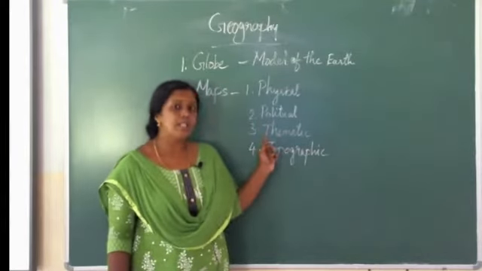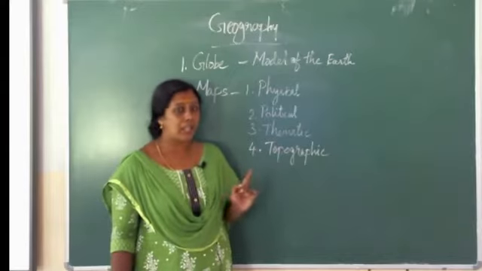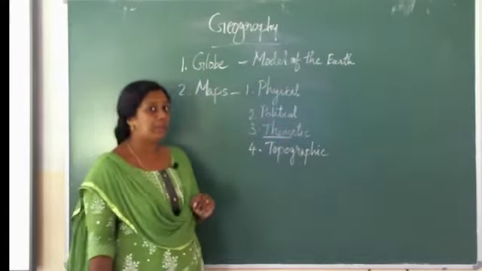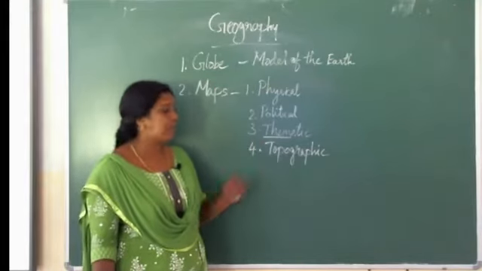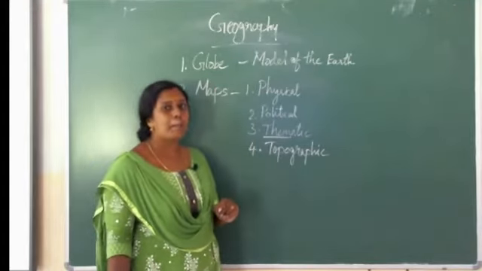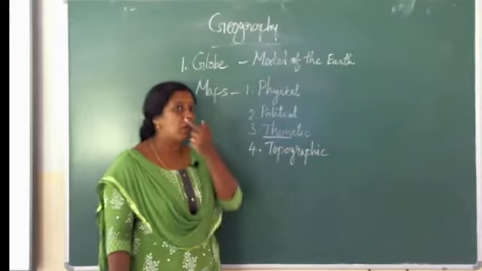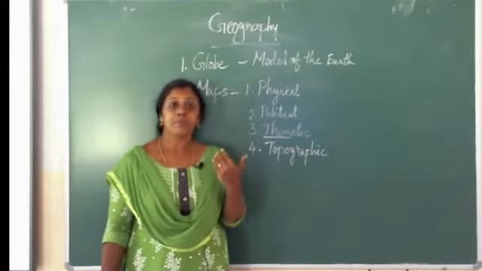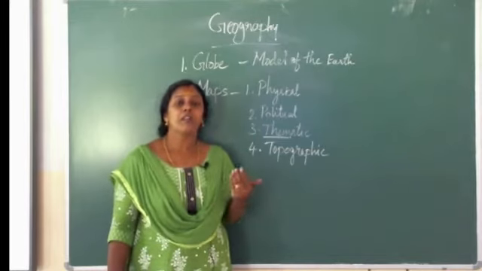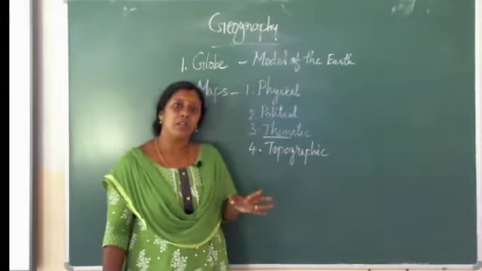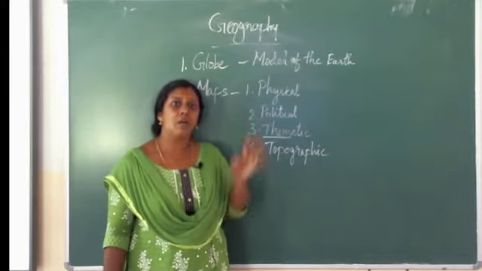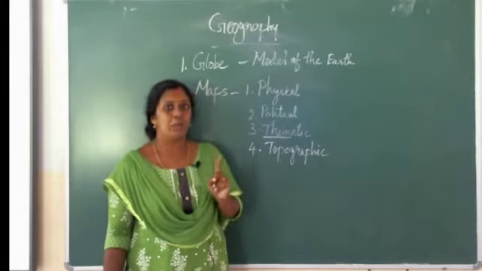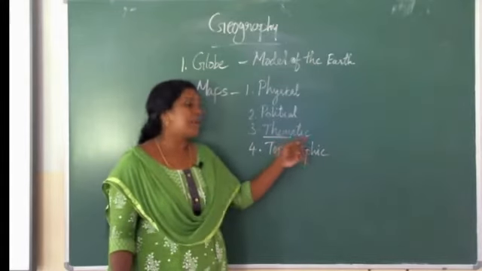And the third one is thematic map. Theme, thematic, based on a theme, that is thematic map. For example, one map shows only one theme. For example, rainfall in India. On India's map we can see only the rainfall. It's based on only one theme. So that is called thematic map.